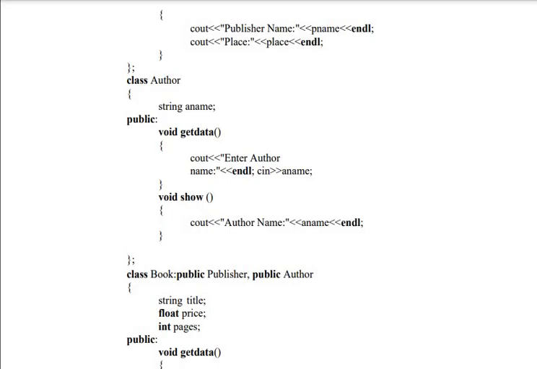Look at this notation. The book is created from publisher as well as author. So what is the format? Class, derived class name, colon, public, base class 1, comma, public, base class 2. So all the properties of publisher and author are applicable to book now.